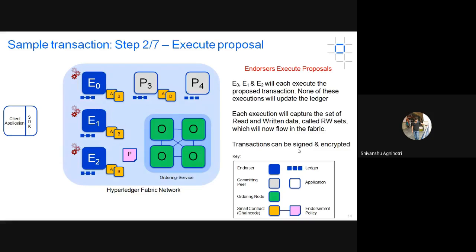There will be some read-write operations behind after executing these transactions, and all the data will be collected and remain inside the Fabric, and the changes will not be permanent until the transactions get validated. Only if the transactions are validated will these read-write operations and whatever changes were made become permanent. So we'll see that. The second step is to execute the proposal. When the endorser peer gets a proposal from the client-side application, they then execute it.